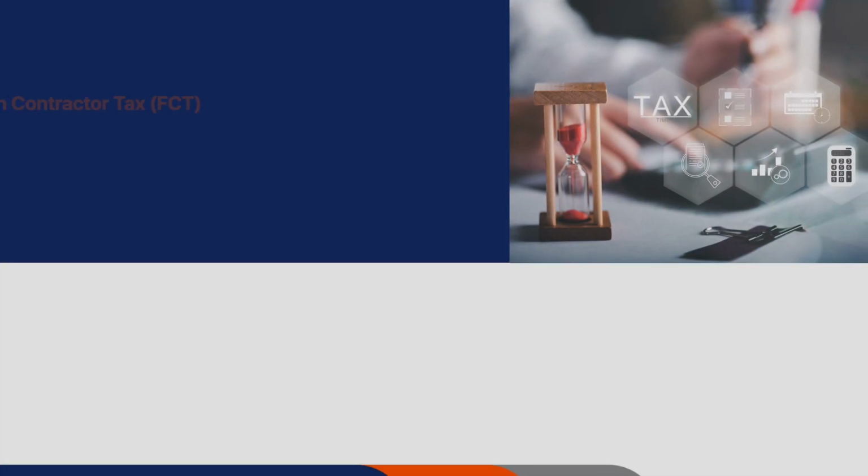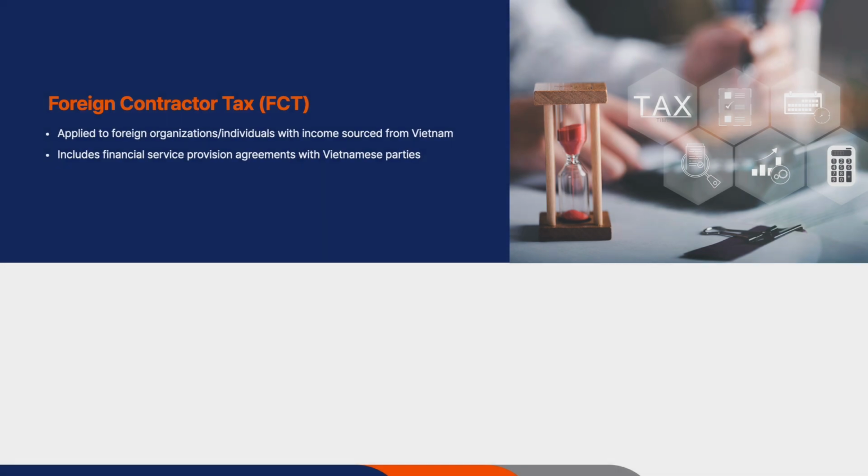What is Vietnam's foreign contractor tax? Vietnam's foreign contractor tax is applied to foreign organizations and individuals undertaking business or earning income sourced from Vietnam based on agreements with Vietnamese parties, including foreign-owned companies. In other words, Vietnam's foreign contractor tax applies to all financial service provision agreements between a subcontractor or foreign company and a Vietnamese organization. This tax is often referred to as withholding tax.